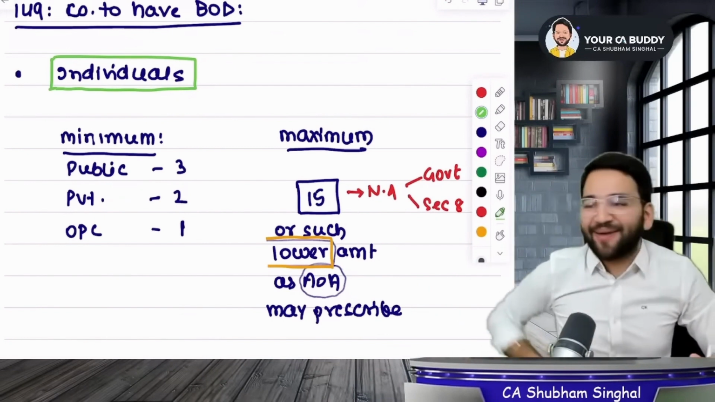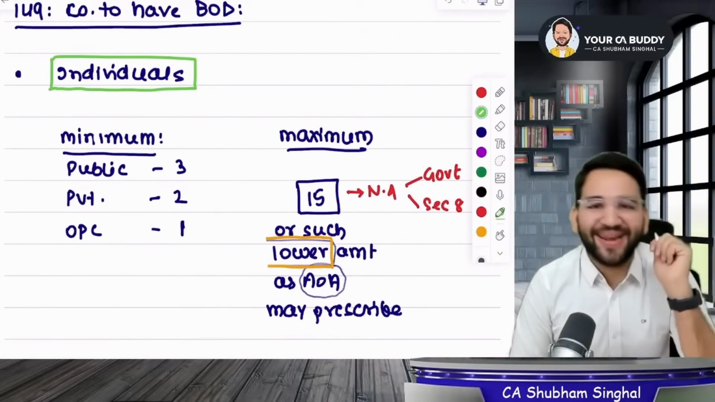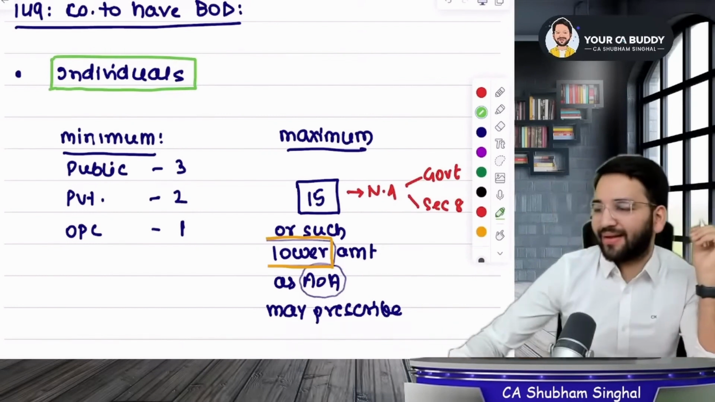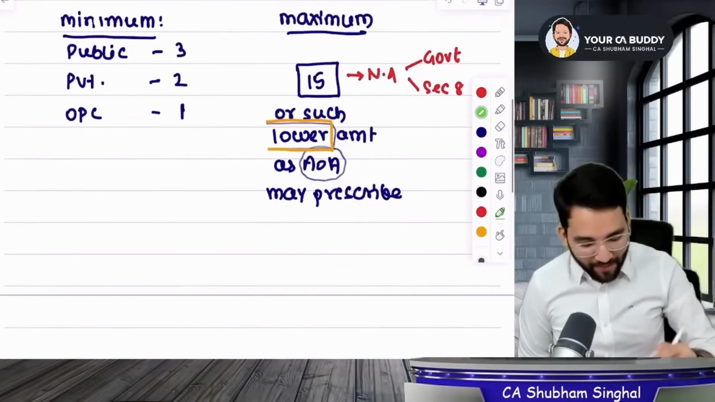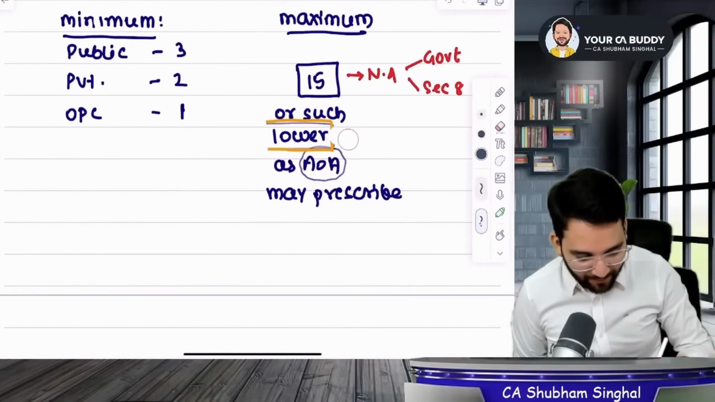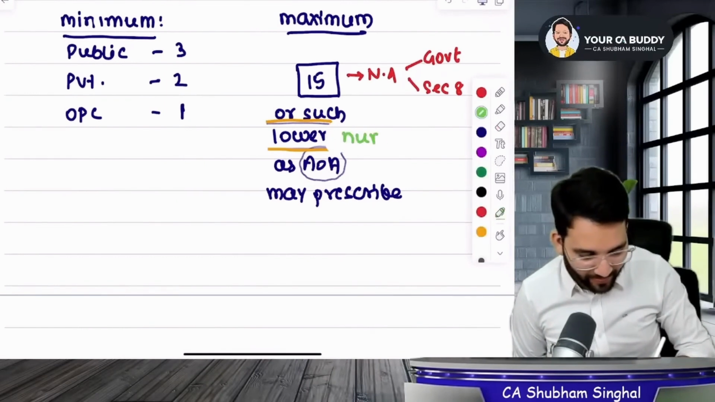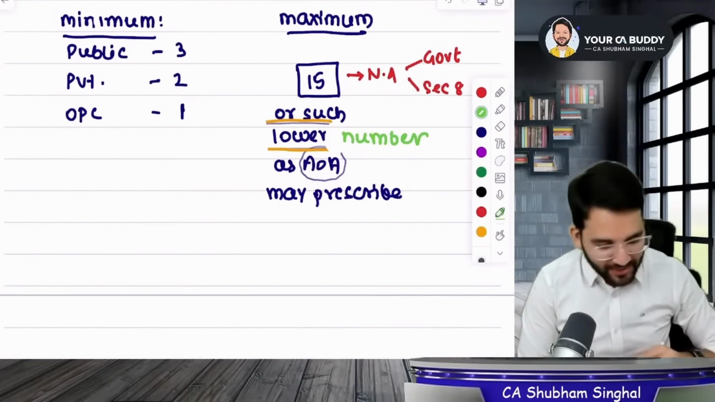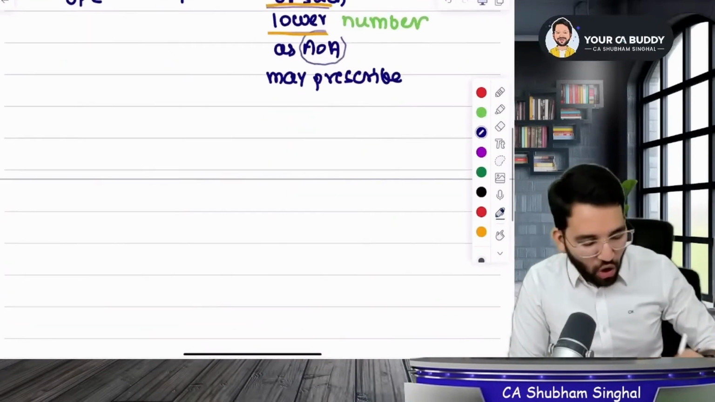Are you all following me? I know you are listening, but are you also understanding? So, not lower amount, but number. Specify a lower number. Yes. Okay. Did you get the limits concept? Okay, now after that, the next point is, write down the next point.